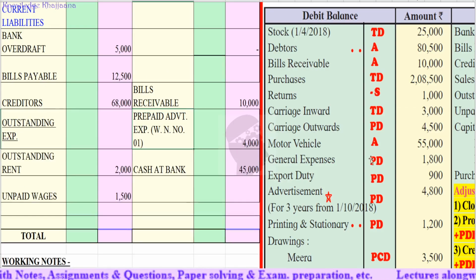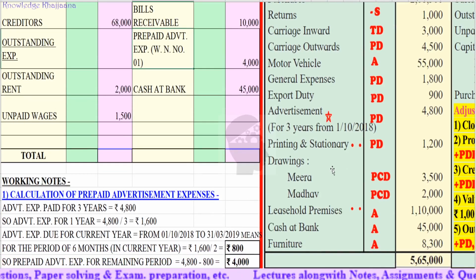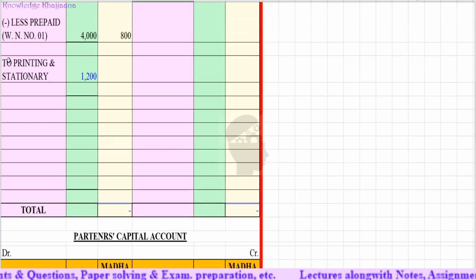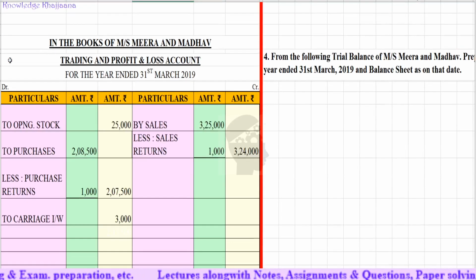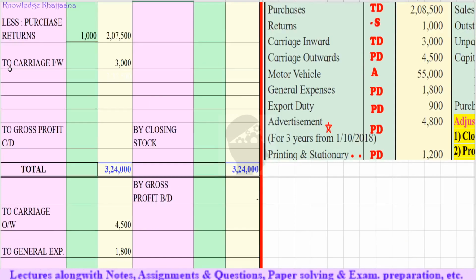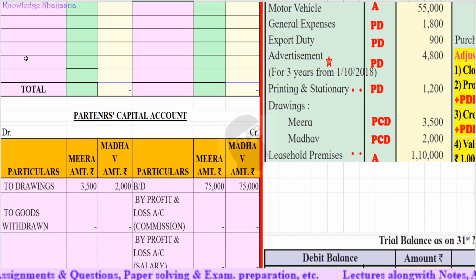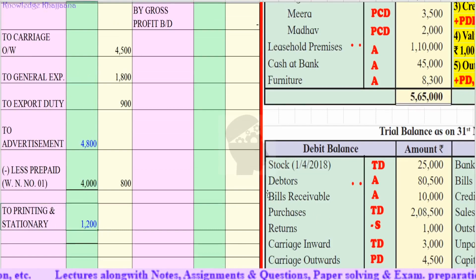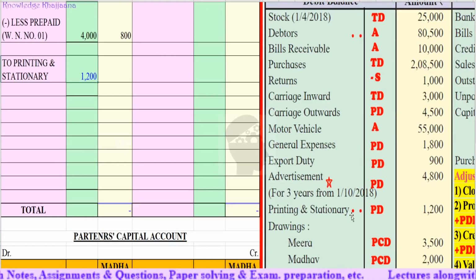Okay, next, then printing and stationery, profit and loss account debit side, rupees 1,200. It will come in the inner side because there is an adjustment against printing and stationery.